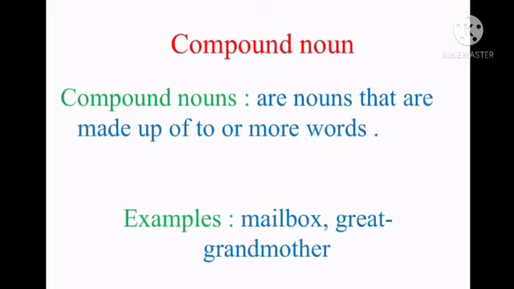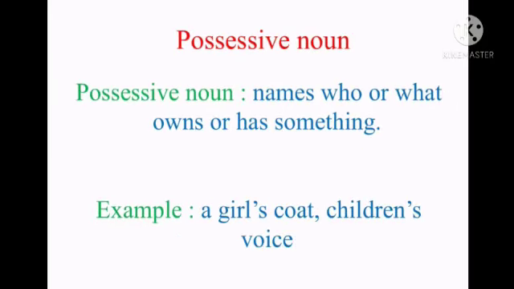Compound noun. Compound nouns are nouns that are made up of two or more words. Examples: mailbox and great-grandmother. And the last is possessive noun. A possessive noun names who or what owns or has something. Examples: a girl's coat, children's voices.